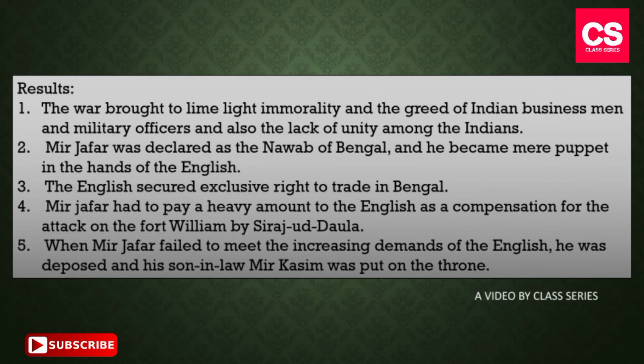In that, number 1 is, the war brought to limelight immorality and the greed of Indian businessmen and military officers, and also the lack of unity among the Indians. Number 2, Mir Jafar was declared as the Nawab of Bengal and he became a mere puppet in the hands of the English. Number 3, the English secured exclusive right to trade in Bengal. Number 4, Mir Jafar had to pay a heavy amount to the English as a compensation for the attack on the Fort William by Siraj ud Daulah. Number 5, when Mir Jafar failed to meet the increasing demands of the English, he was deposed and his son-in-law Mir Kasim was put on the throne.